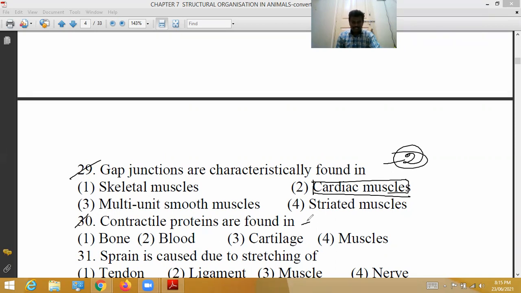Contractile proteins are found in muscles, not in bone, blood or cartilage. Muscles have a contractile nature. The contractile structures of muscle cells are called myofibrils. Myofibrils are made up of myofilaments. Myofilaments are of two types, myosin and actin. Contraction occurs due to sliding of actin filaments on myosin filaments. That is our 30th question.